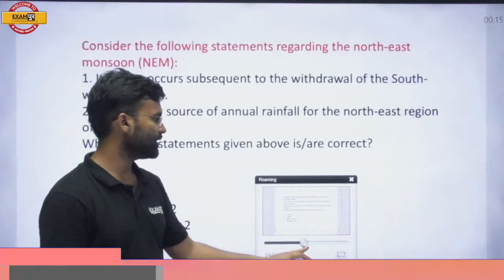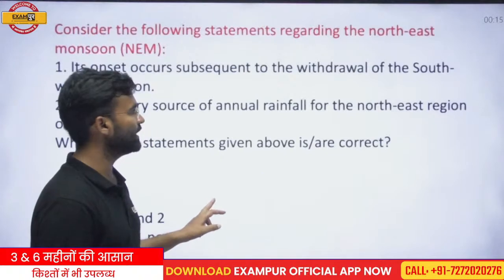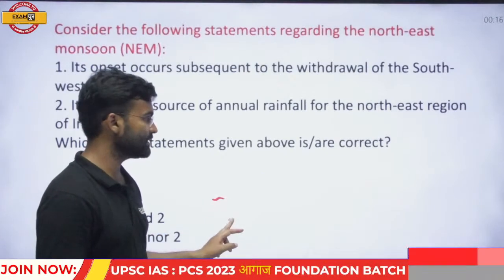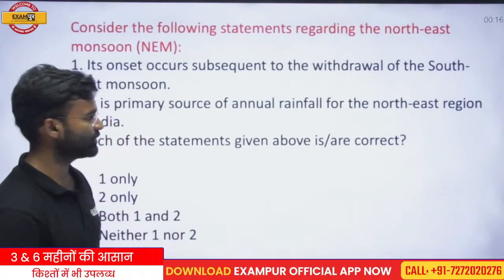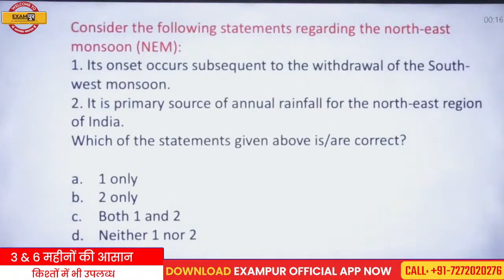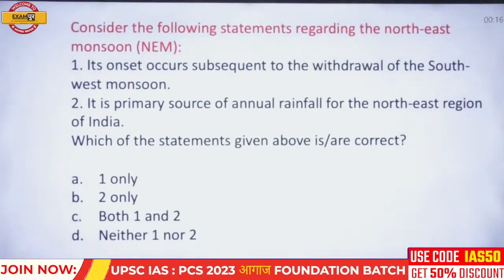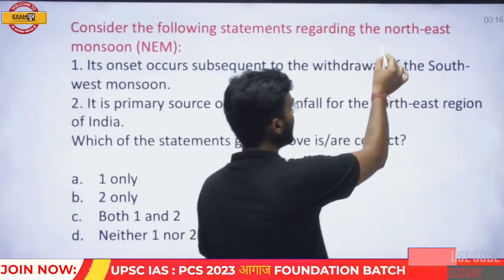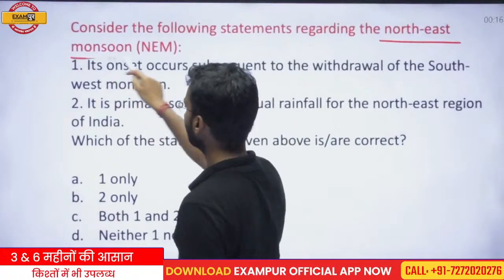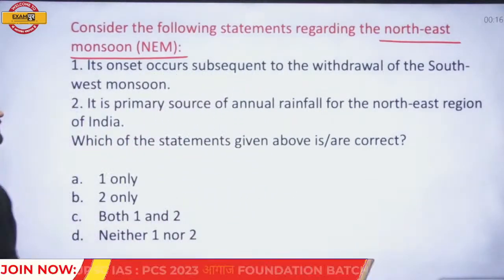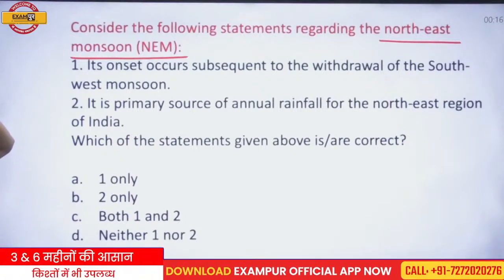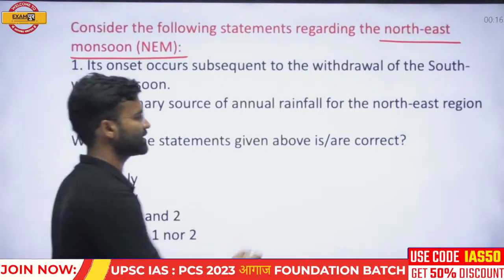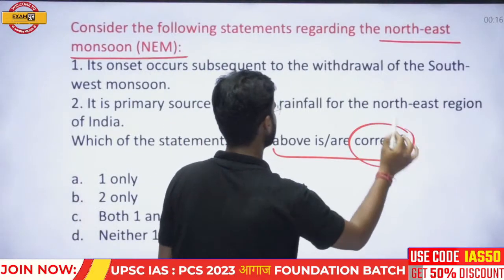This question is related to the monsoon, not the general monsoon. Read the question carefully and then try to respond. Consider the following statements regarding the northeast monsoon. One: its onset occurs subsequent to the withdrawal of the southwest monsoon. Two: it is the primary source of the annual rainfall for the northeast region of India. Which of the statements given above is correct?